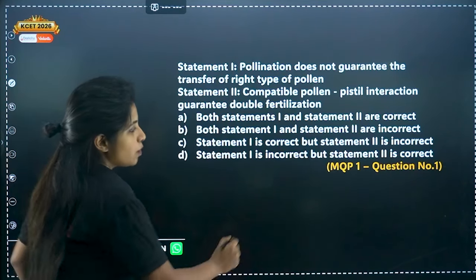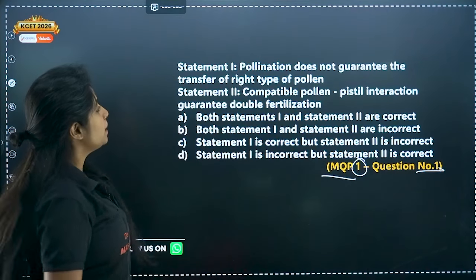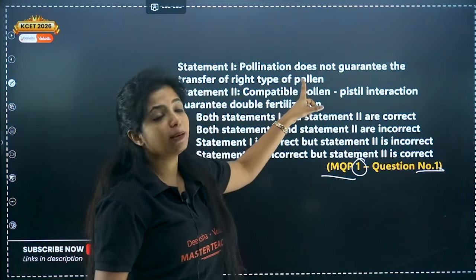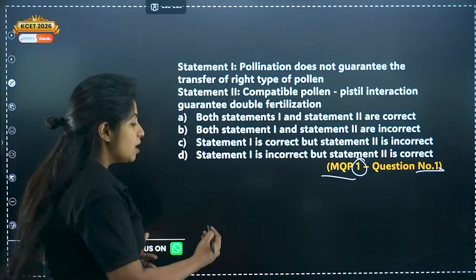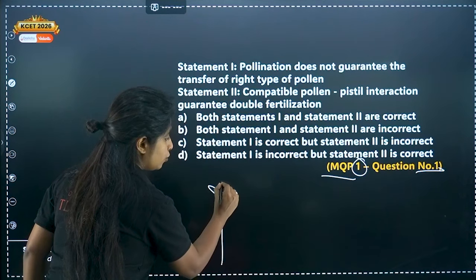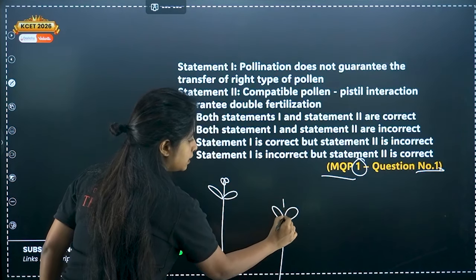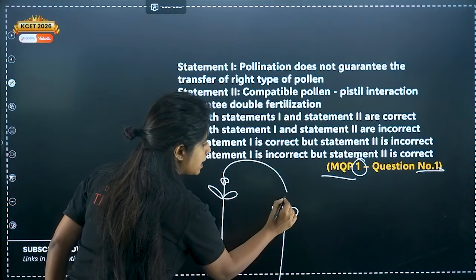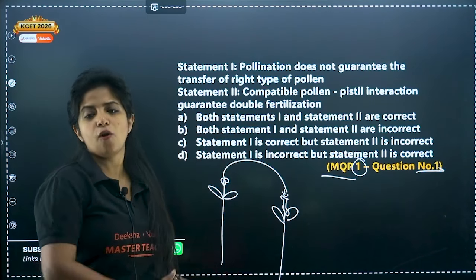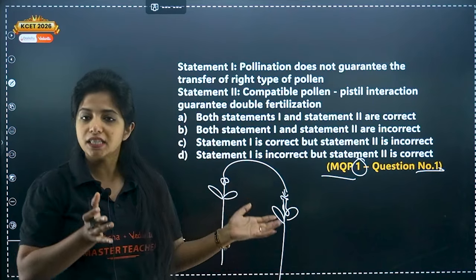The first question for model question paper 1, which is also question number 1. Statement 1 says, pollination does not guarantee the transfer of the right type of pollen. What do you mean by pollination? It means that there is a flower with an anther. From the anther, the pollen lands on the stigma of the same flower, or another flower, or a flower of a different plant altogether. It can happen in several different ways.